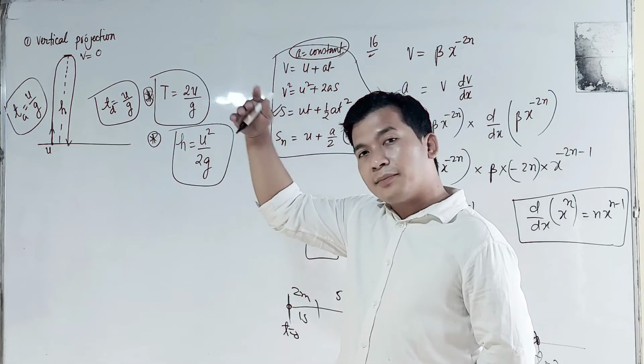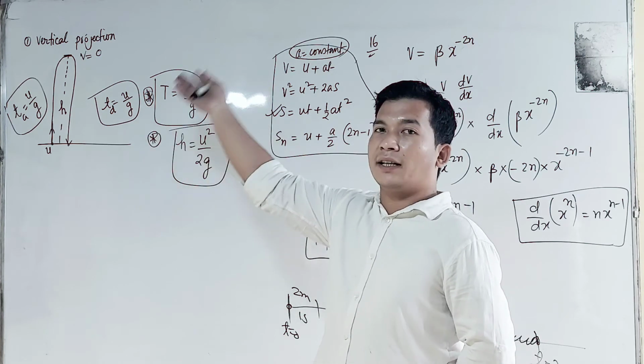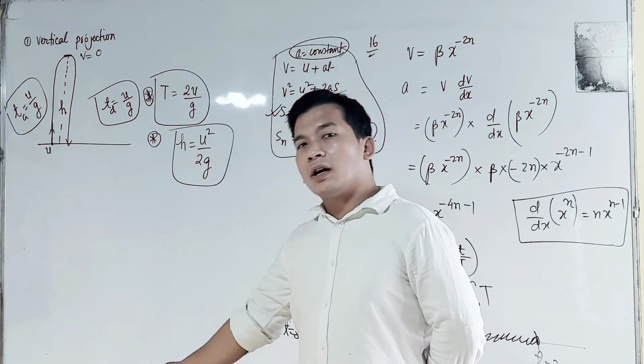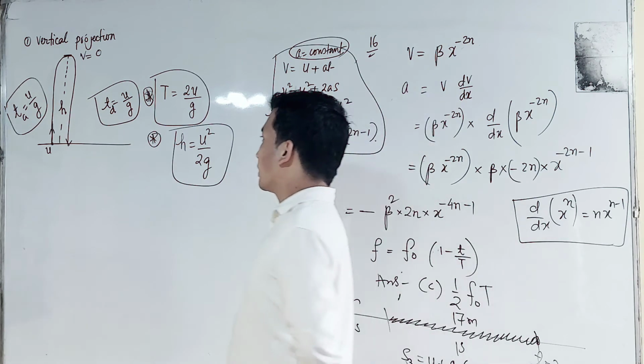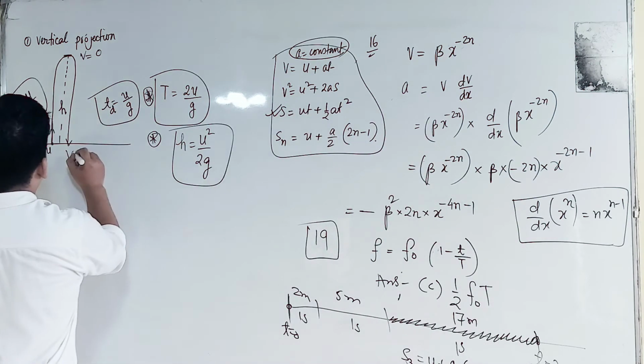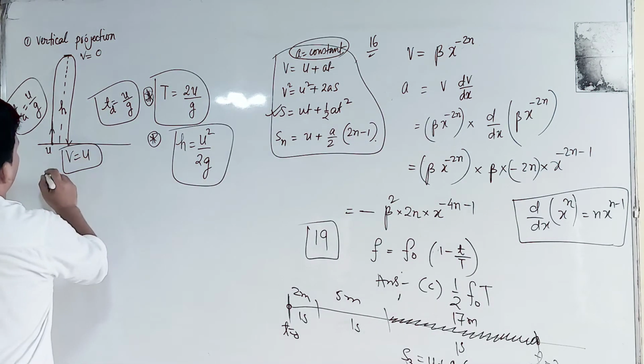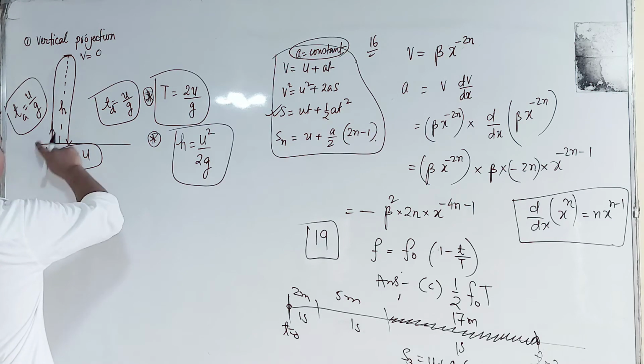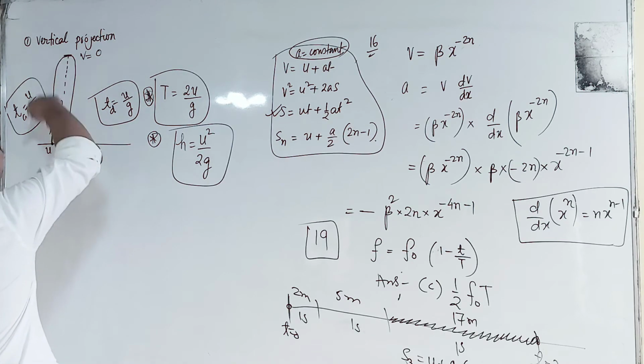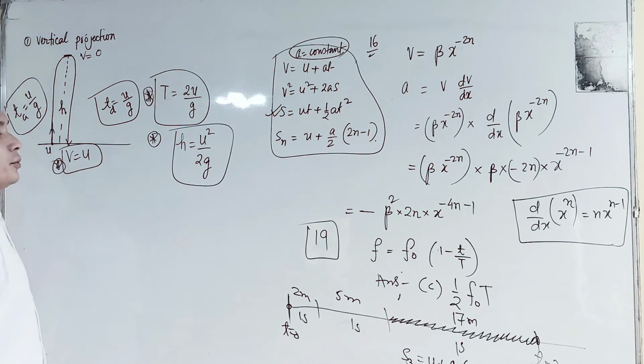It will take the same time to reach that height, and it will return to the ground with the same velocity. So we can put it like this: v equal to u. This is very important, this is point number 3. That means if a body is projected with velocity u, then it will return back to the ground with the same speed, v equal to u.